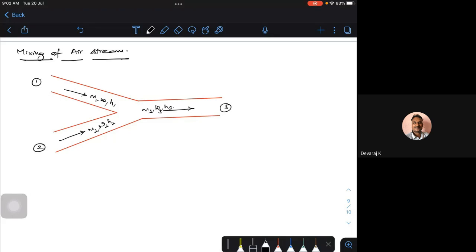Now let's take Airstream 1 and Airstream 2. Airstream 1 has some mass flow rate M1 with a specific humidity omega 1 and maybe some enthalpy H1. This is also air, with M2, omega 2, H2, and they want to mix and form another stream, which I call M3, omega 3, H3.